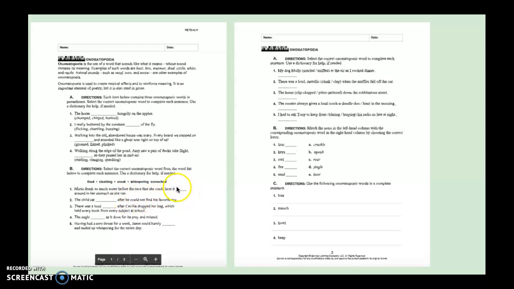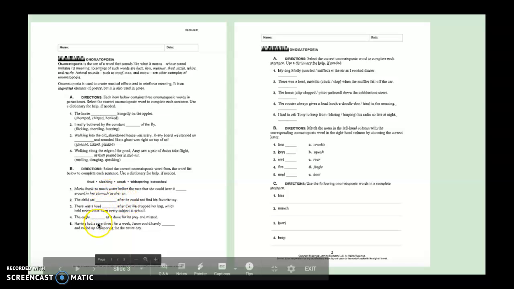So what word belongs on that line? Is it thud? Could she hear it thudding around in her stomach? Sloshing? Could she hear it sloshing around in her stomach? Croak? Could she hear it croak around in her stomach? Could she hear it whimpering around in her stomach? Or could she hear it screeched around in her stomach? And that's how you'll complete the rest of that section.